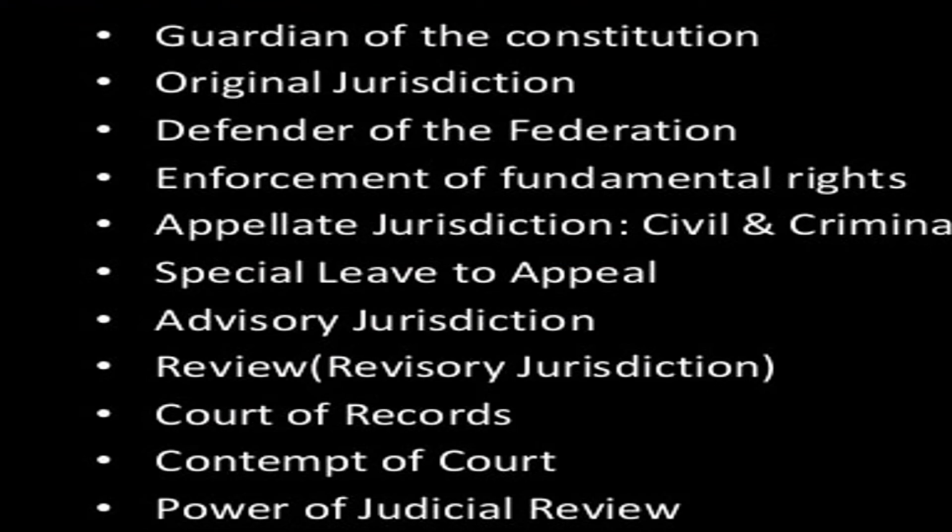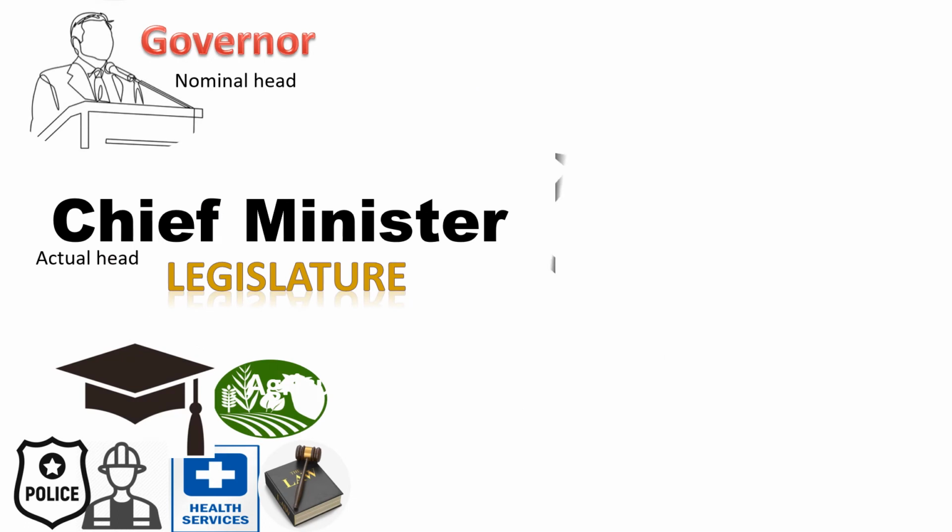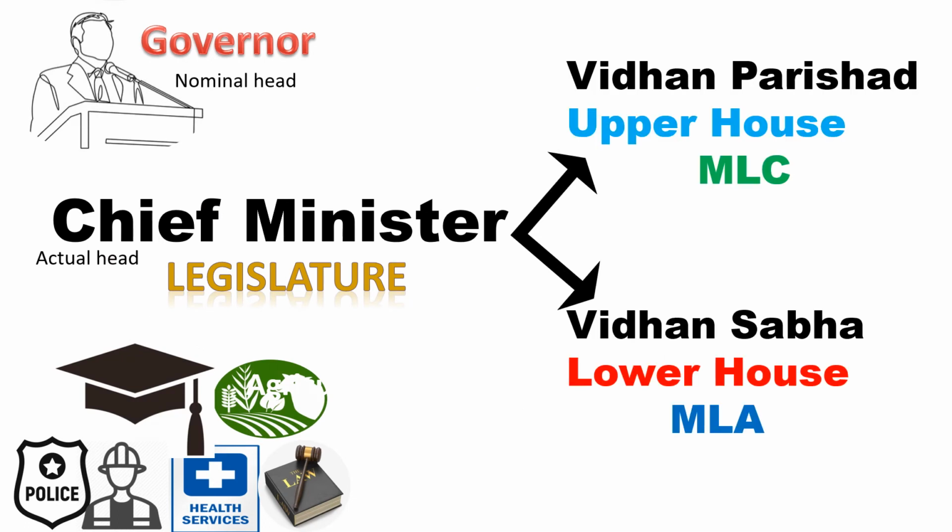Now, let us understand the function of the state government in detail. The structure of the state governments is similar to that of the central government. Thus, at the state level too, the government includes three branches: the legislature, the executive, and the judiciary. The legislature includes the governor and the Vidhan Sabha or the legislative assembly. Some of the states also have an upper house in the legislature called the Legislative Council or the Vidhan Parishad.